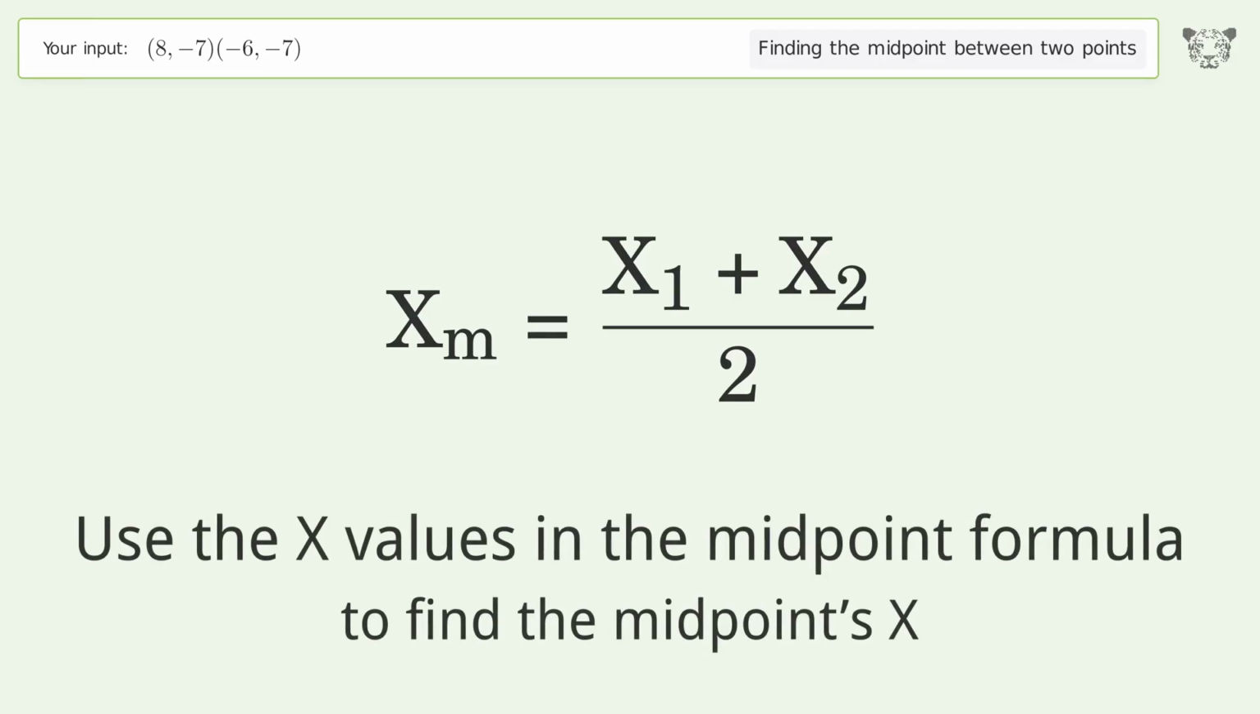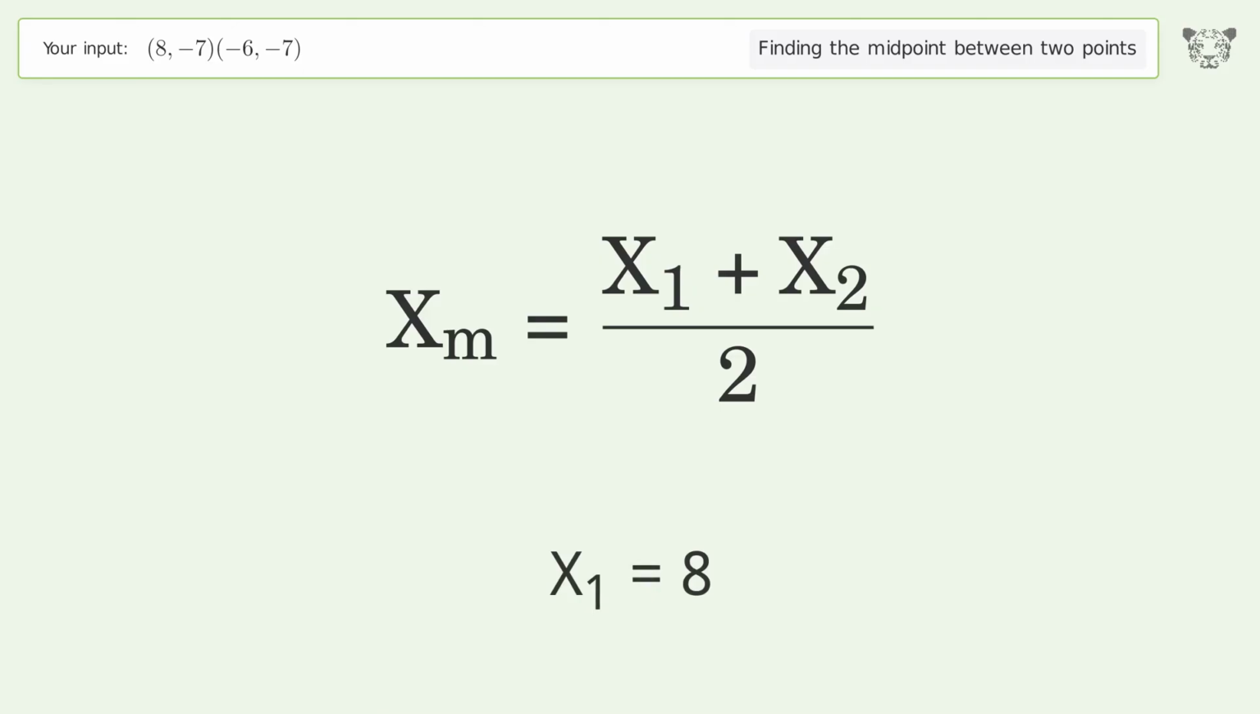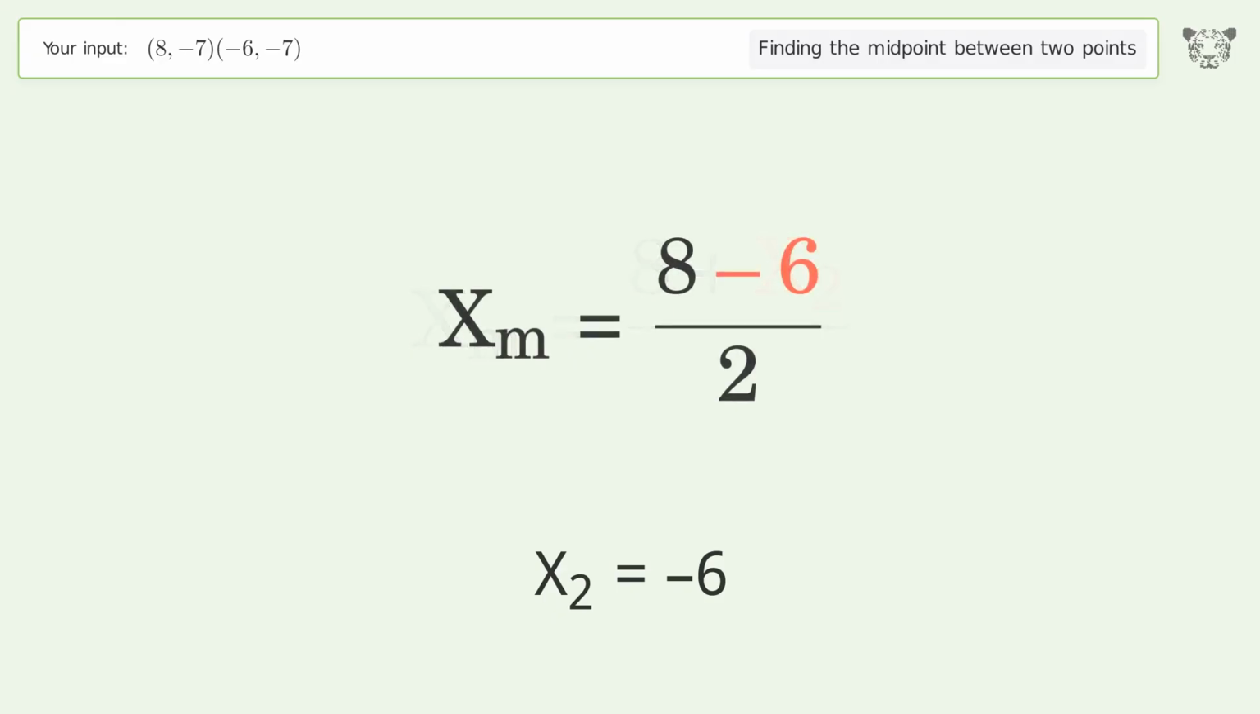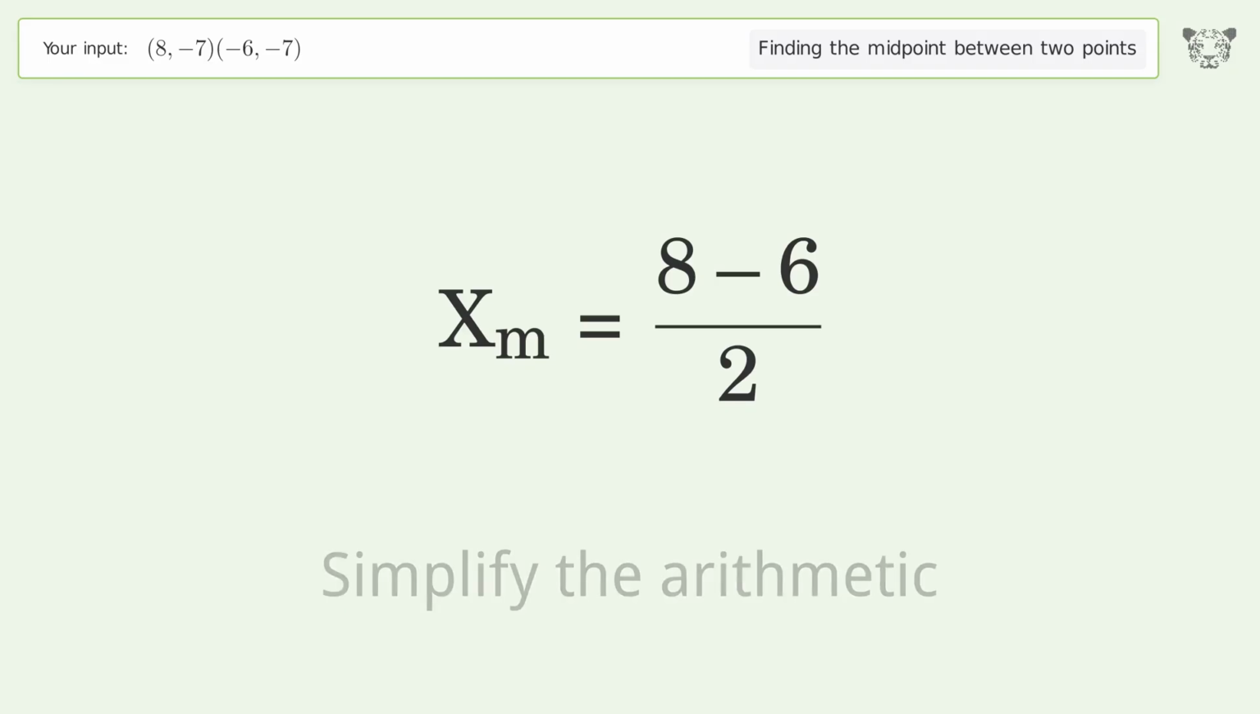Use the x values in the midpoint formula to find the midpoint's x. x1 equals 8. x2 equals -6. Simplify the arithmetic.